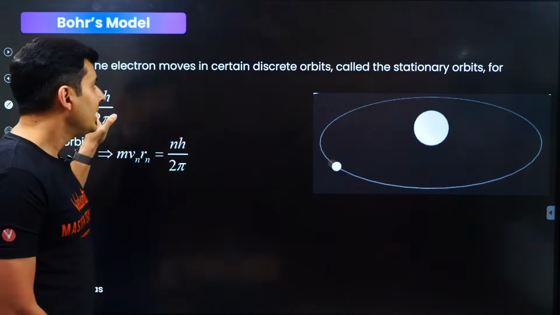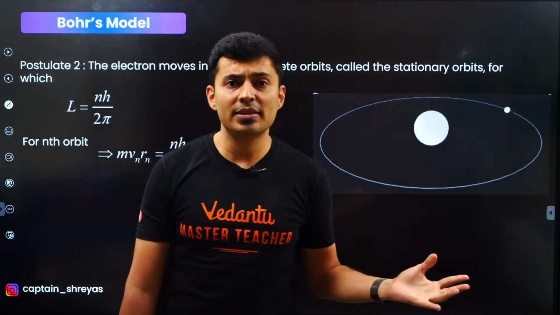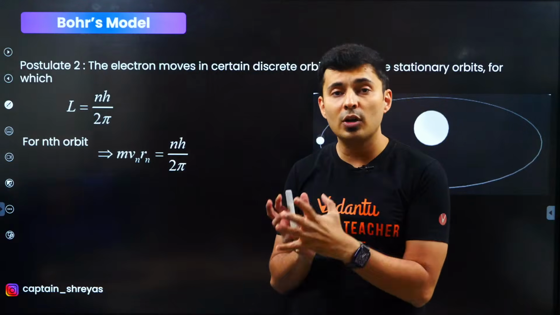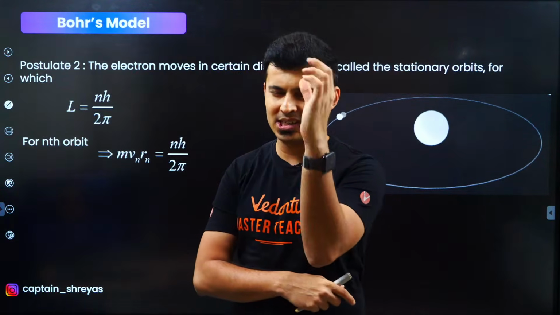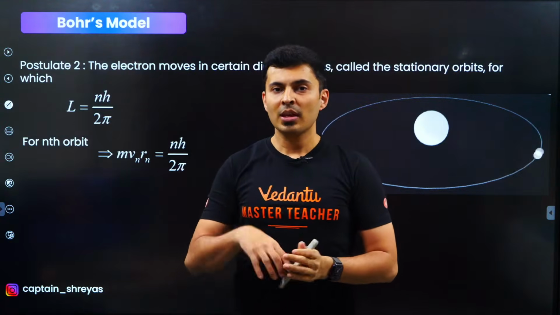The next postulate is, in these special orbits, these stationary, stable orbits, the angular momentum. Now you will be like, sir, what the hell is angular momentum? I forgot. Just quickly revise. Okay, I'll revise.